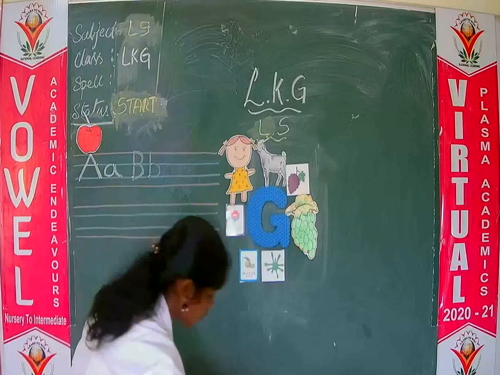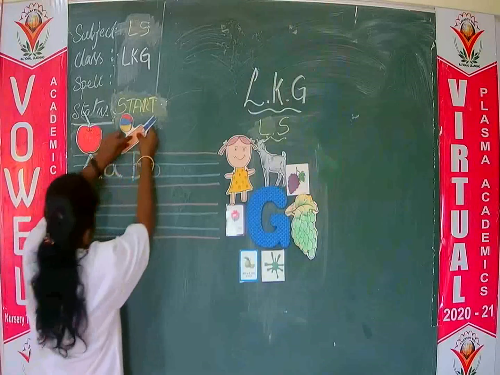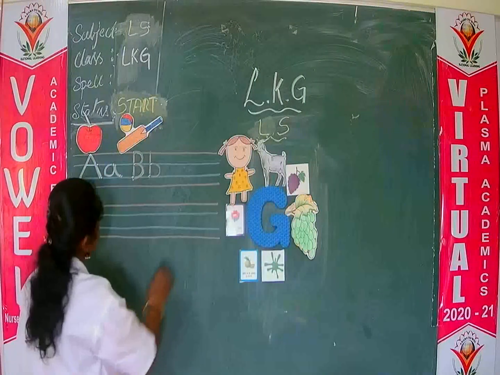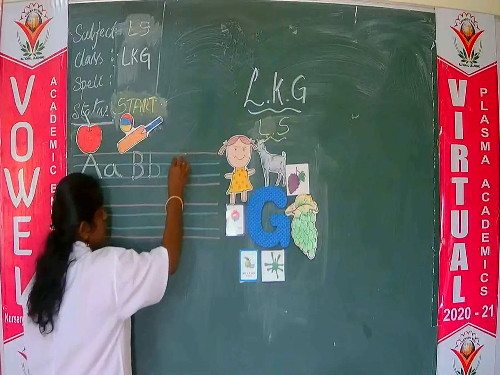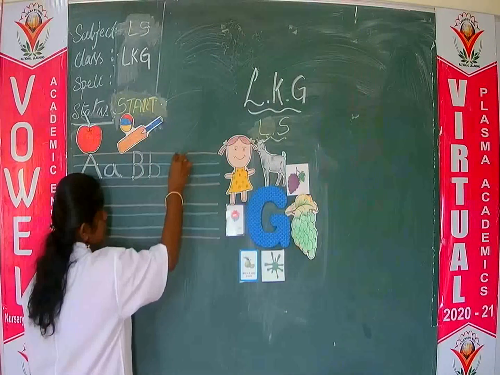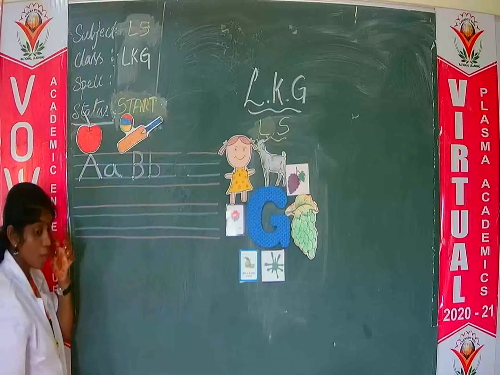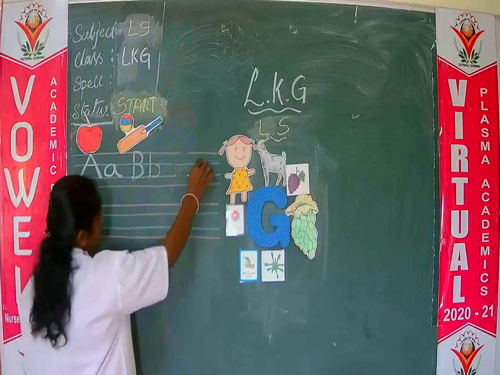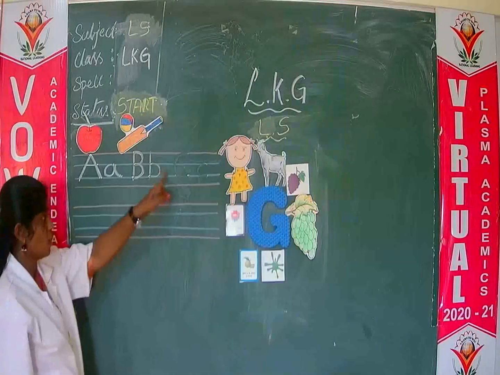Letter C. How to write letter C? Just a left curve. See, I am going to write letter C now. Just a left curve from the red line to the second blue line. This is capital C. How to write small c? Within two blue lines, write a small left curve.